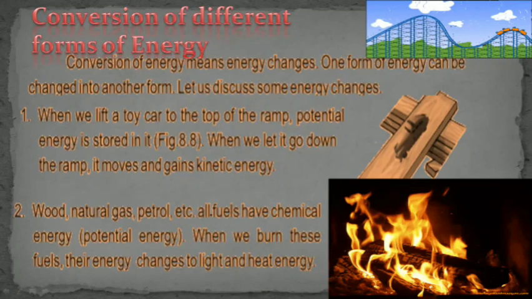Wood, natural gas, petrol, they are all fuels, and they have chemical energy. Wood, because plants also have chemical energy in them. Wood is what we get when we cut trees, and it has chemical energy. Chemical energy is a stored potential energy. When we burn this, that chemical energy is changed into light and heat.